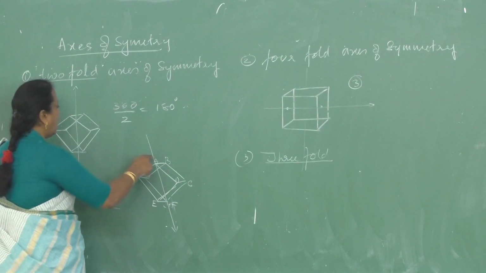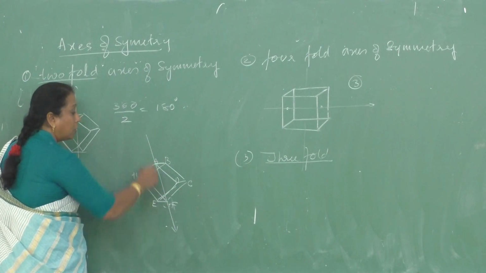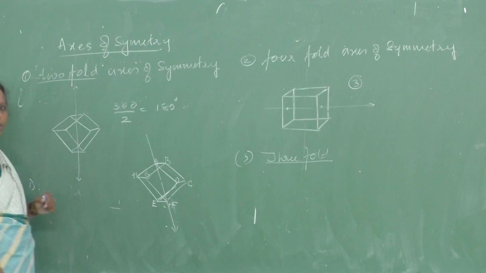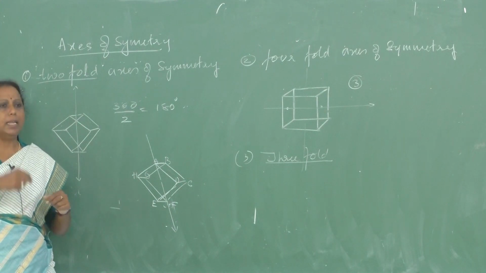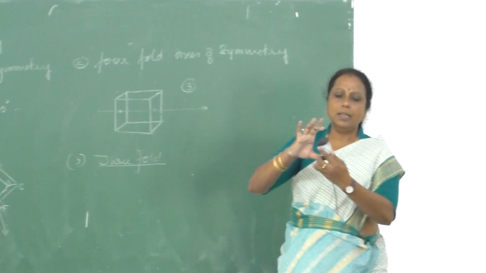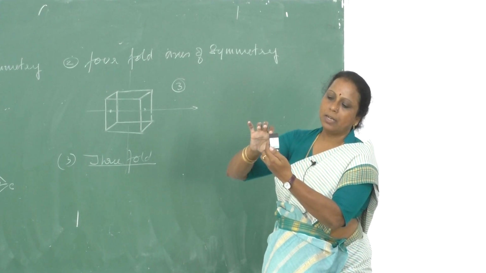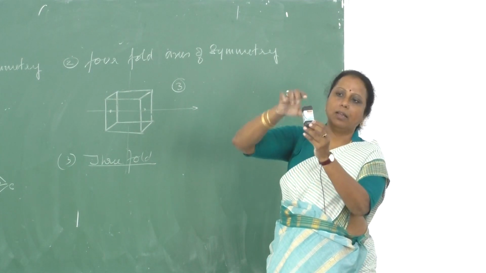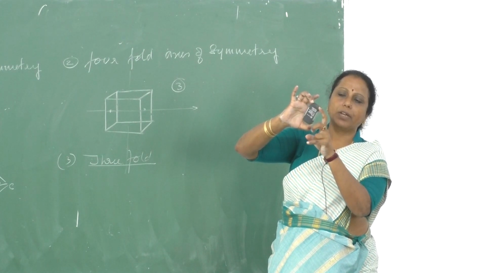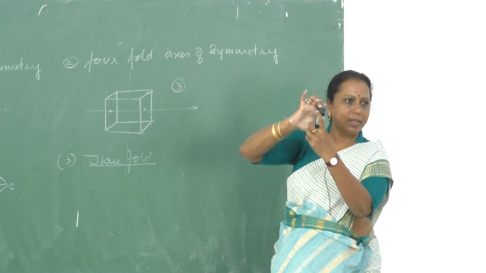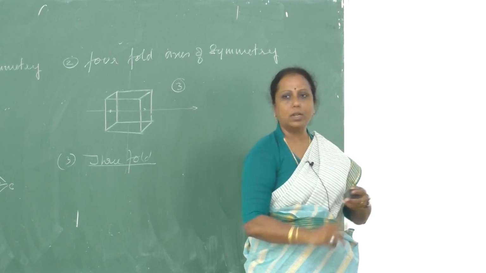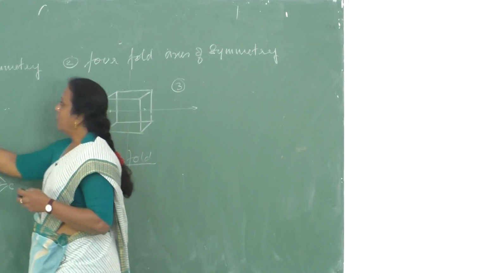So if I draw a line like this through the body diagonal in such a way that the line is passing through the center of the cube, through the body diagonal we are going to get two faces. See, this is one edge, and the opposite edge. I have passed a line through it, right? So when I rotate it a complete 180 degrees, a similar structure comes, correct? So this is considered as what? Twofold axis of symmetry.